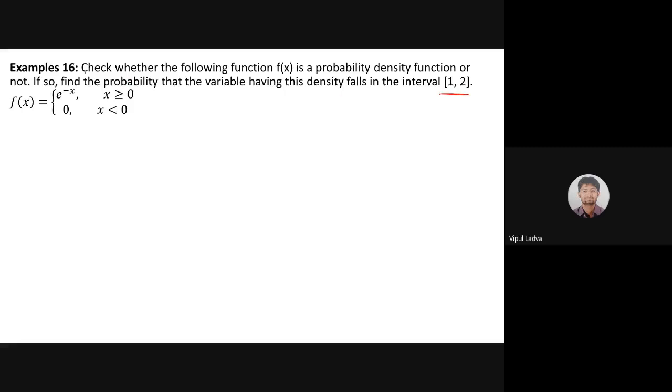Okay, first forget about the second part. Let's try to identify whether the given function, f of x equals e raised to minus x if x is greater than or equal to 0, and equals 0 in all the other cases, that means x is less than 0, is a probability density function or not. Now, how do we check this?